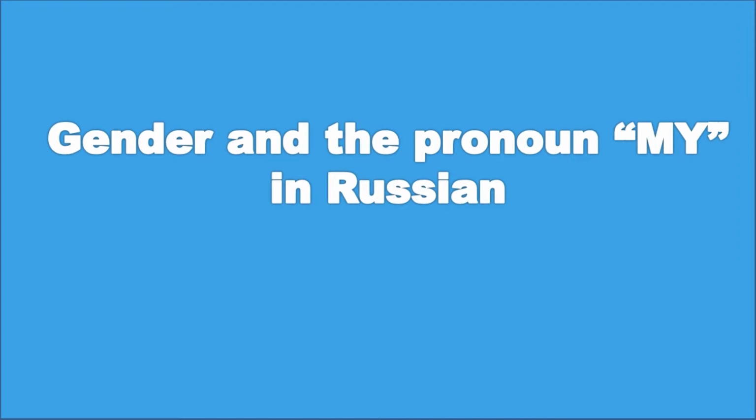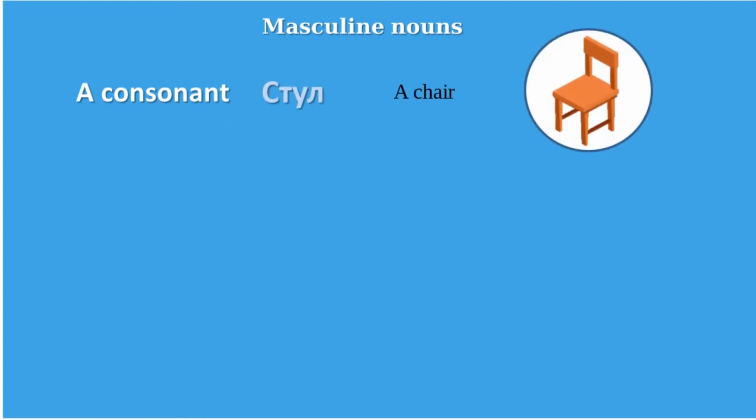In the Russian language, the possessive pronoun "my" agrees in gender with a noun that comes after. The form мой is used for masculine nouns, моя for feminine nouns, and моё for neuter ones. To denote the gender of the nouns, look at the last letter or letters of the word. The endings to denote masculine nouns are a consonant, for example, стул, soft й, for example, музей.